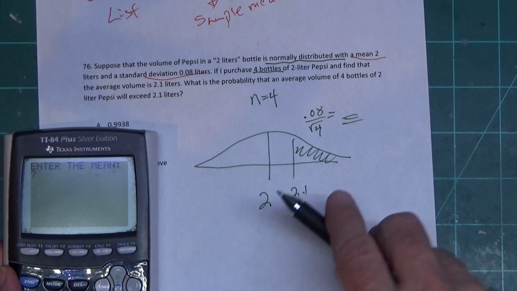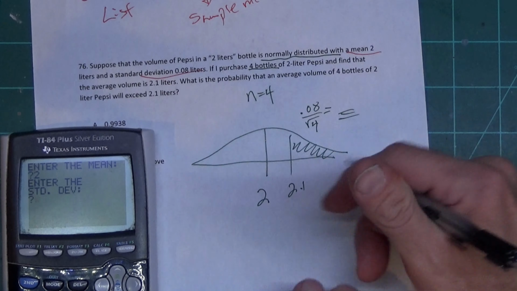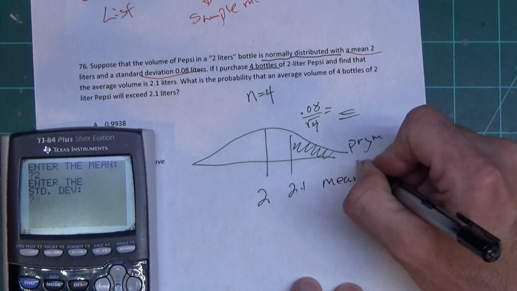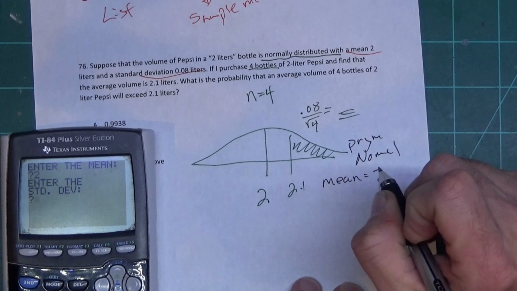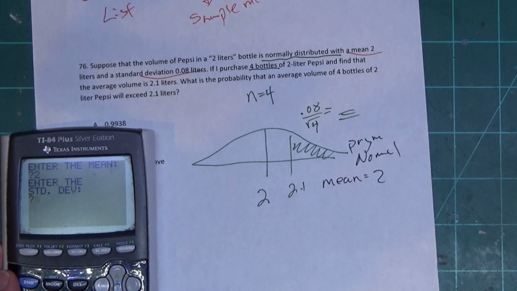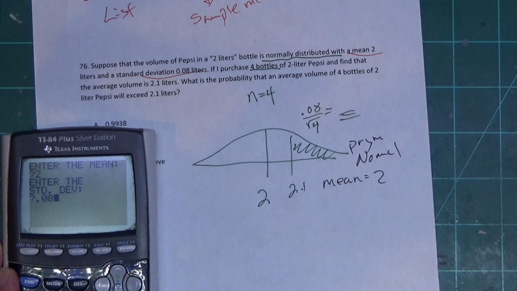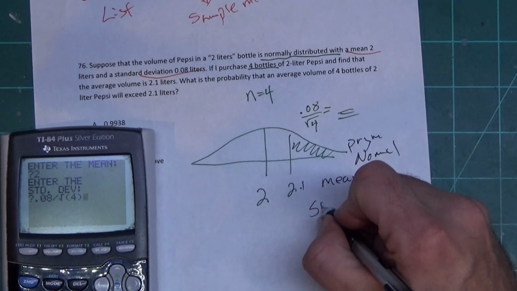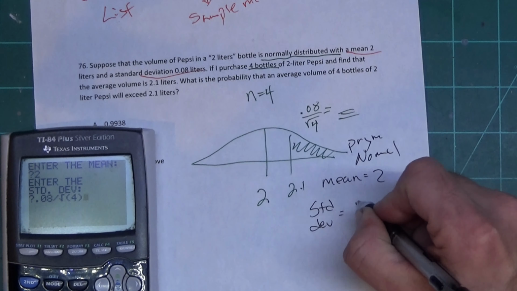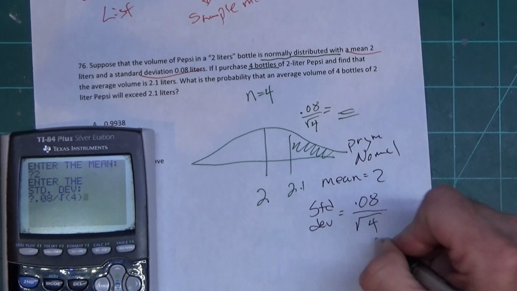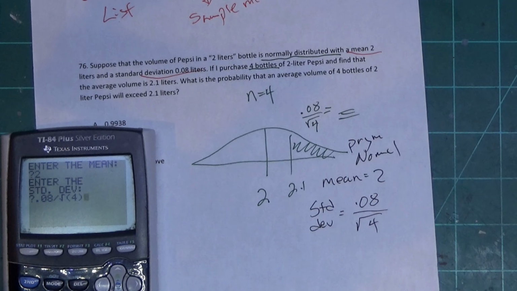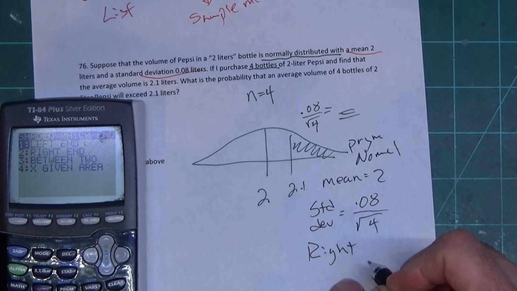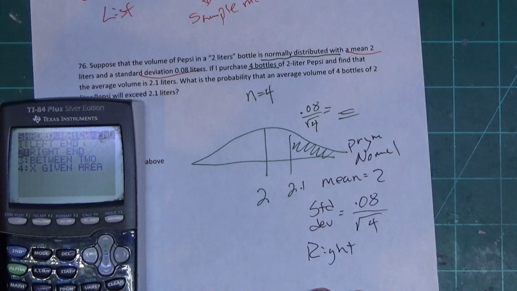Press enter to start it. Enter the mean. The mean is 2. So I'm going to write that over here. The mean equals 2. We're doing program normal. Okay. Our standard deviation is 0.08 divided by square root 4. I'm typing that in. Okay. It's fine that I type it in like that. Press enter. I'm going to pick right end. Okay, picking right end.